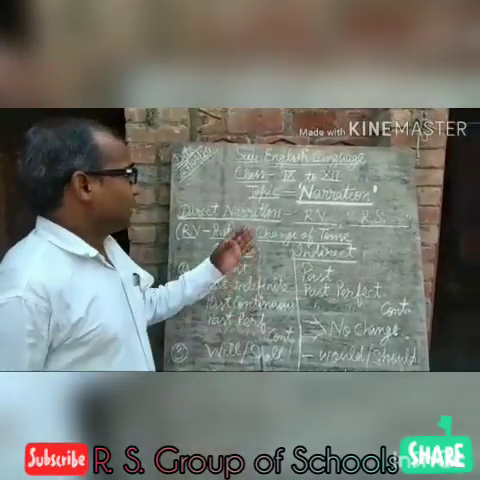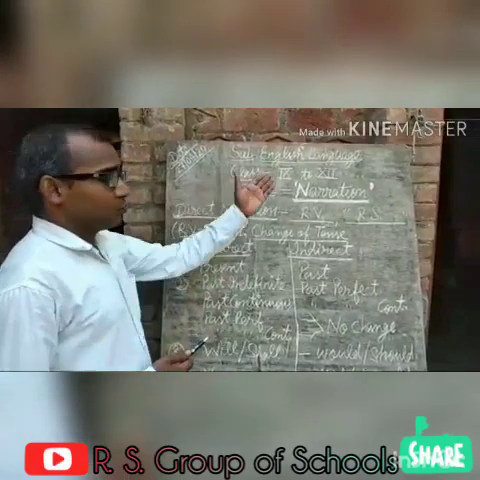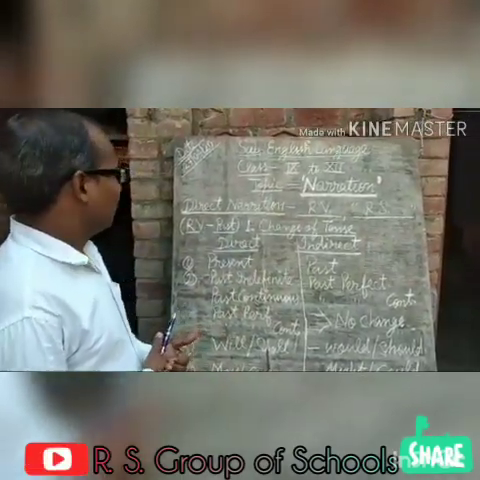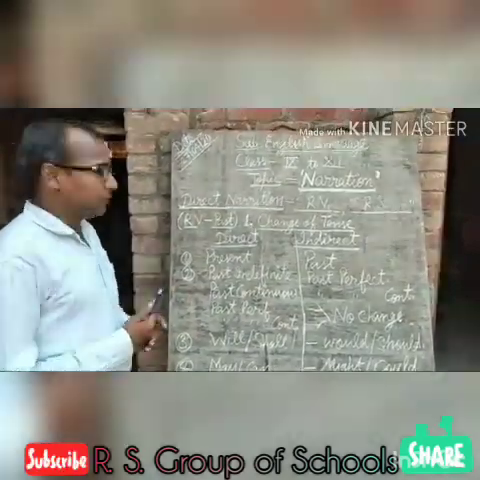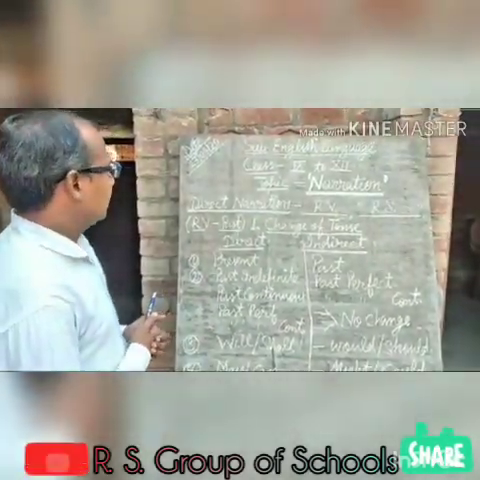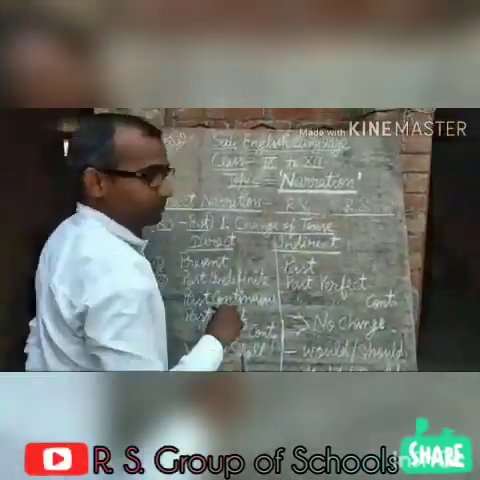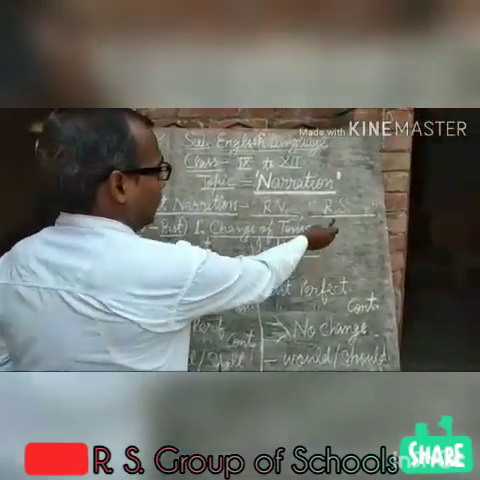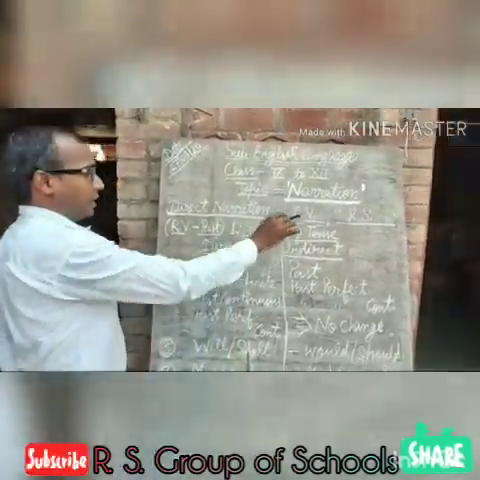Today's topic is narration. This topic is for class 9 to 12. So in narration, we will study direct narration and indirect narration. Direct narration has two parts, reporting verb and reported speech. The sentence of reported speech is always lying within inverted commas.